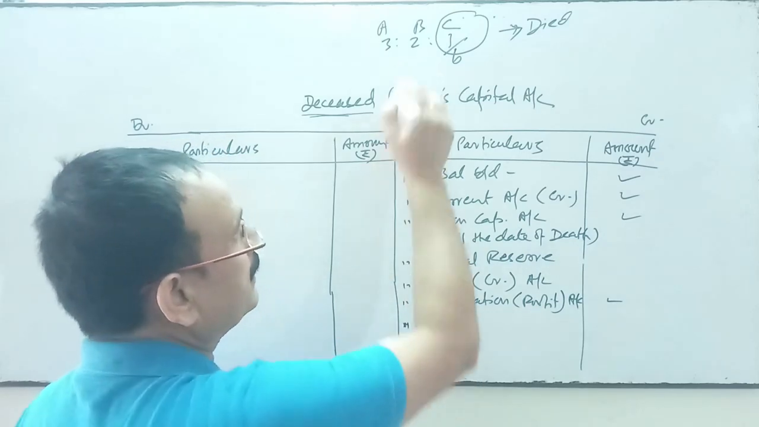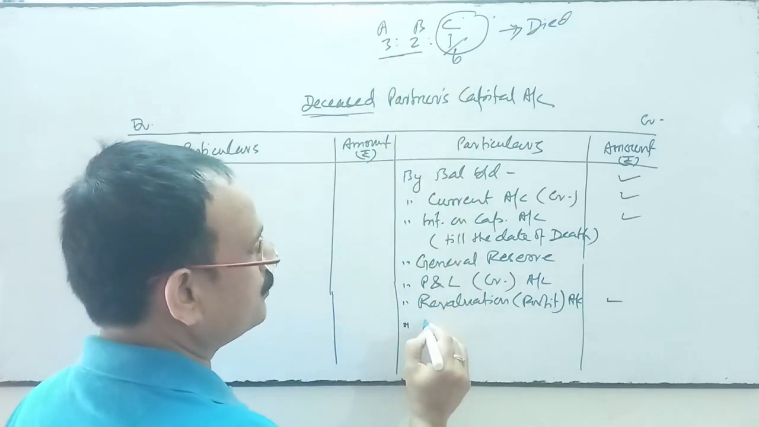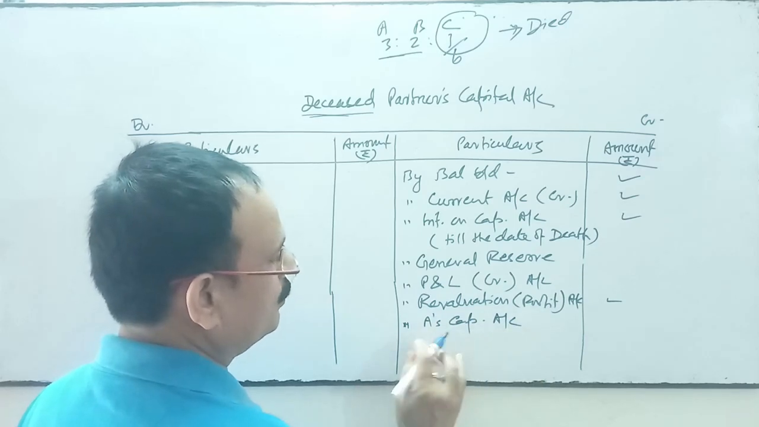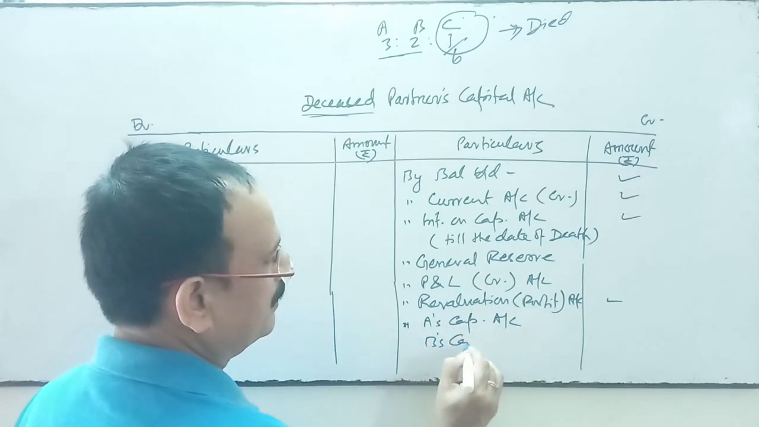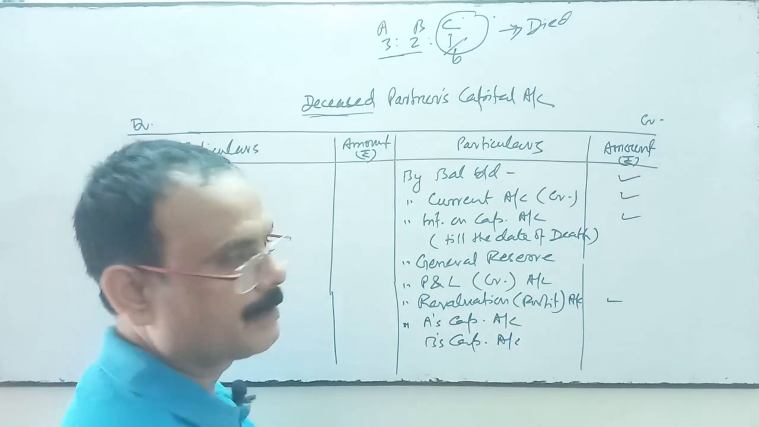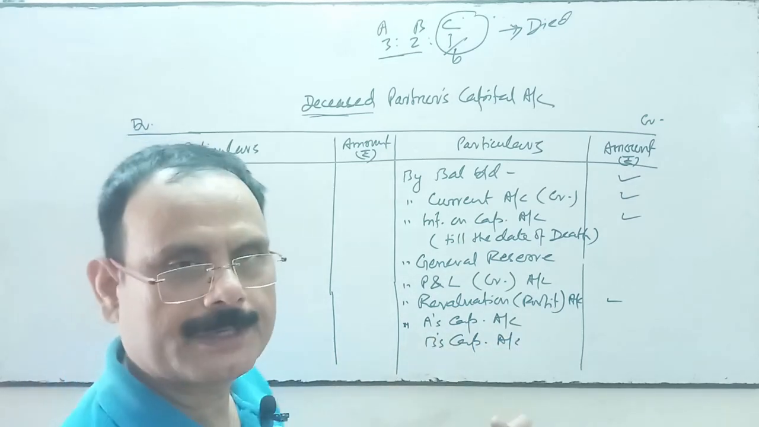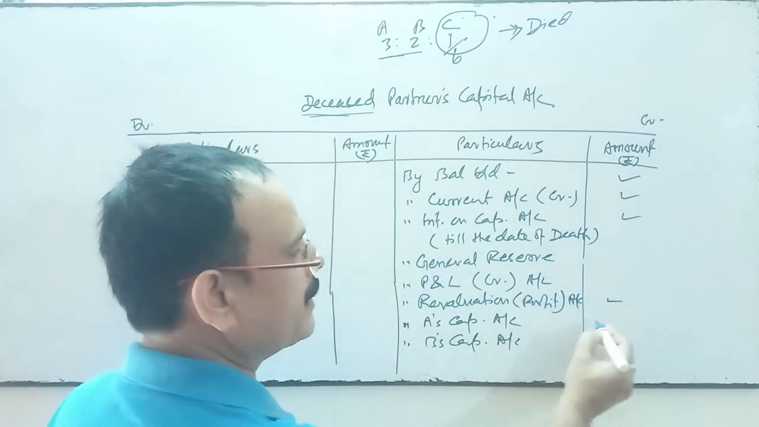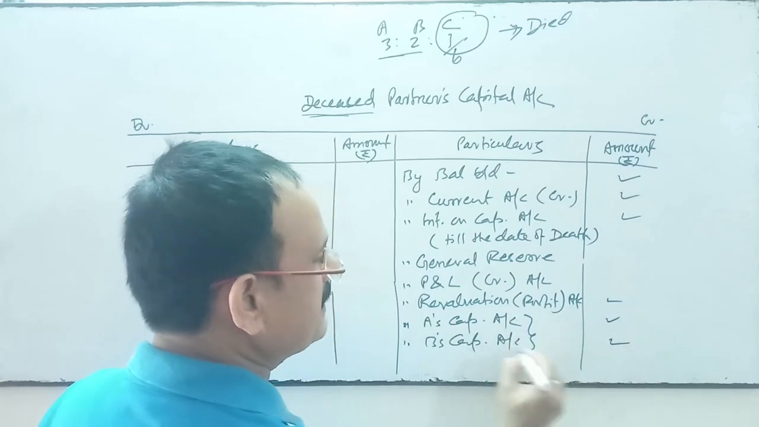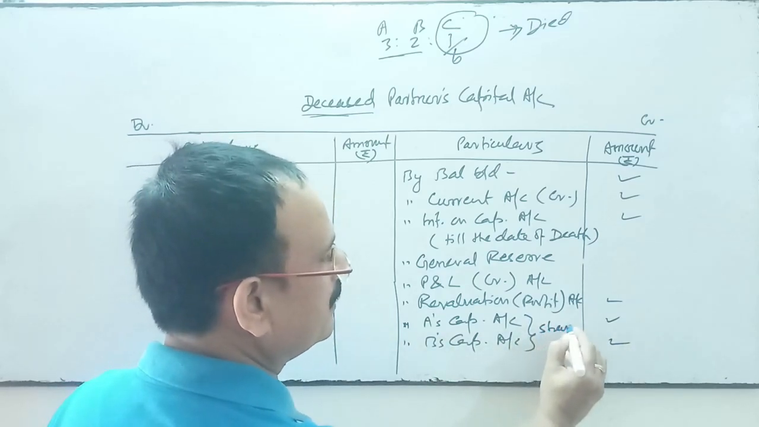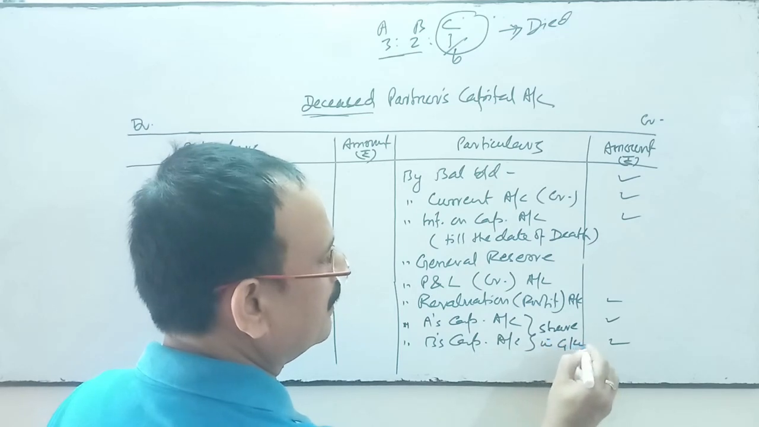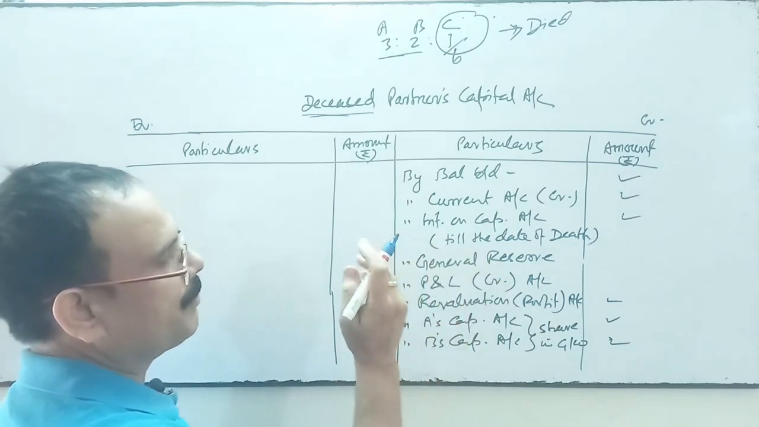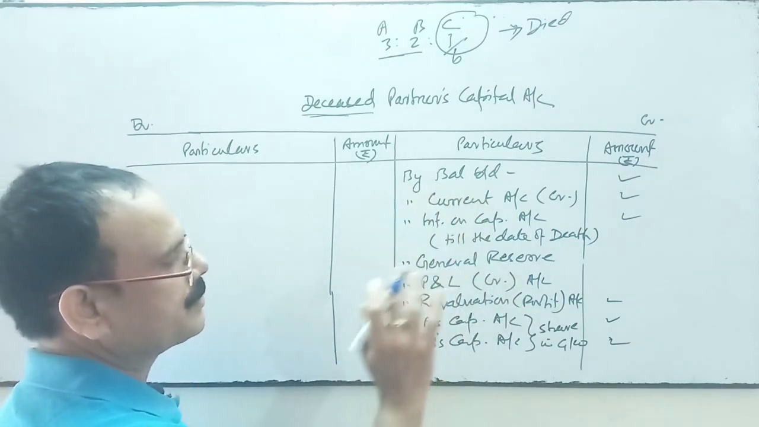How will this be transferred? In the continuing partners' capital accounts. So A's capital account and B's capital account are debited to C's capital account. This is the treatment of goodwill. So C's capital account will be credited for share in goodwill. So general reserve, profit and loss credit, current account, interest on capital, goodwill, these entries.